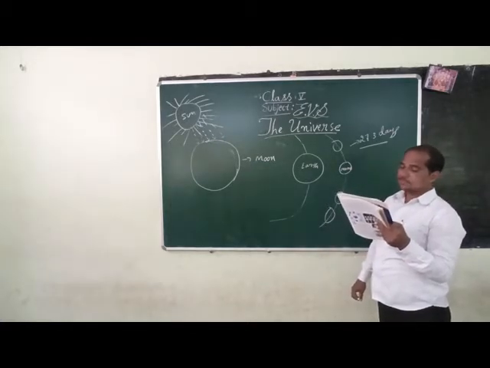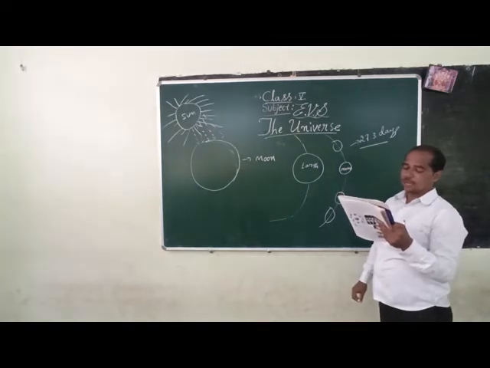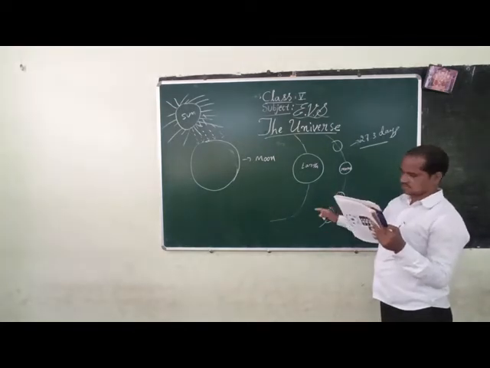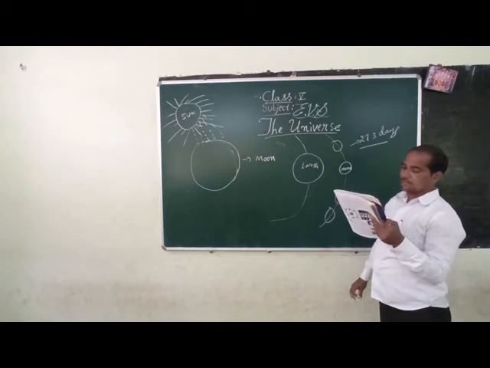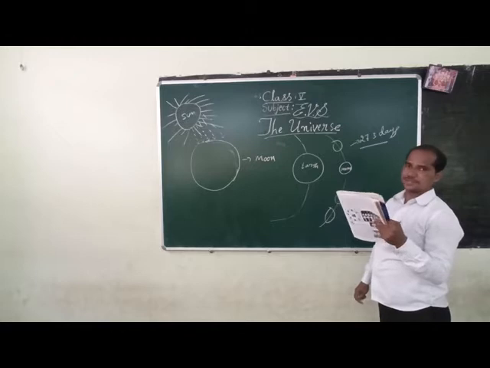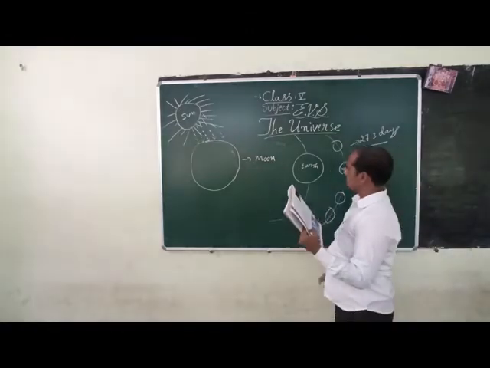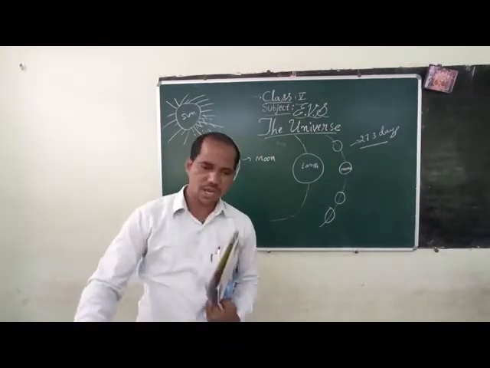Okay, next. When the earth and moon move together around the sun, then different parts of the moon receive sunlight at different periods. I will explain.